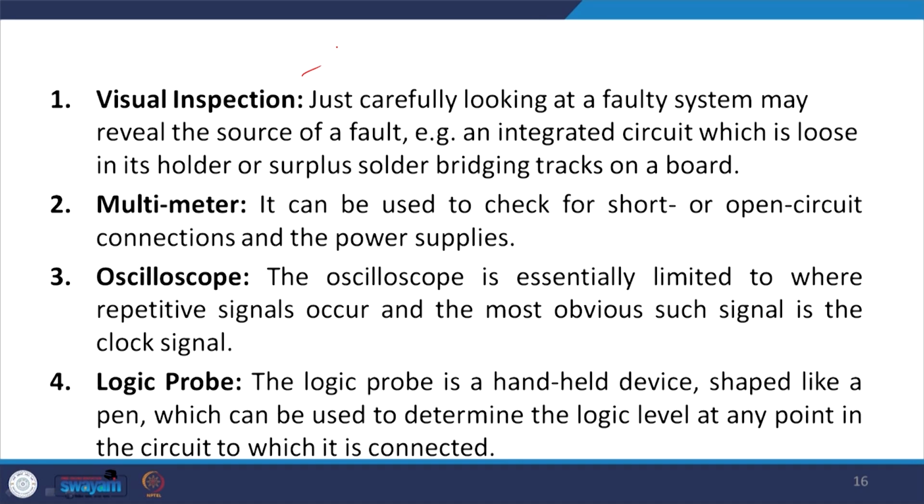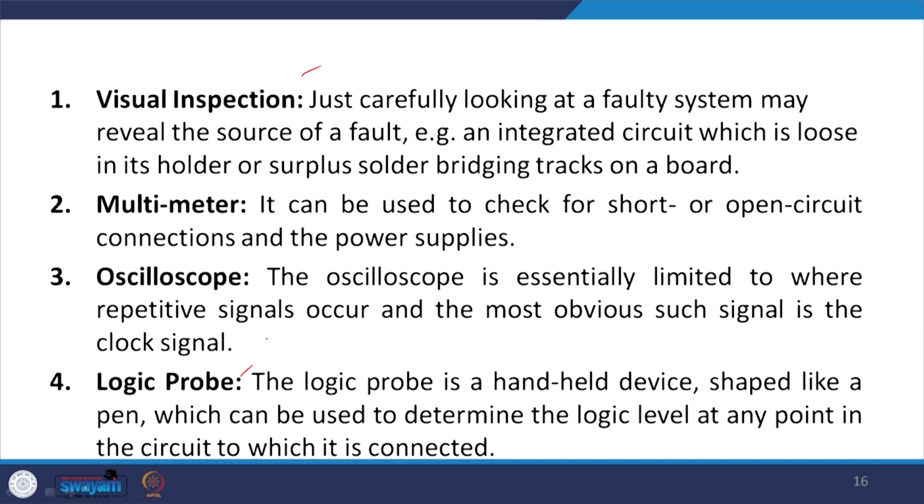and the power supplies. The oscilloscope is essentially limited to where repetitive signals occur, and the most obvious such signal is the clock signal. Then we could have the logic probe. The logic probe is a handheld device shaped like a pen, which can be used to determine the logic level at any point in the circuit to which it is connected.